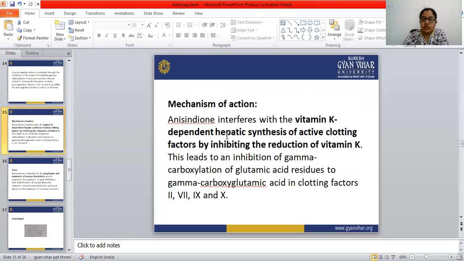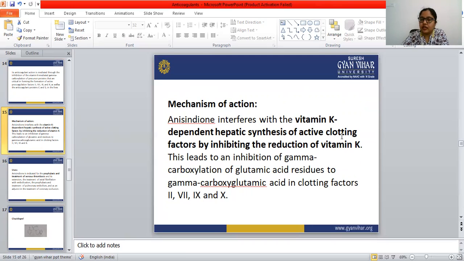Anisindione interferes with the vitamin K dependent hepatic synthesis of active clotting factors by inhibiting the reduction of vitamin K, and this leads to an inhibition of the gamma carboxylation of glutamic acid residues to gamma carboxyglutamic acid in clotting factors 2, 7, 9 and 10.